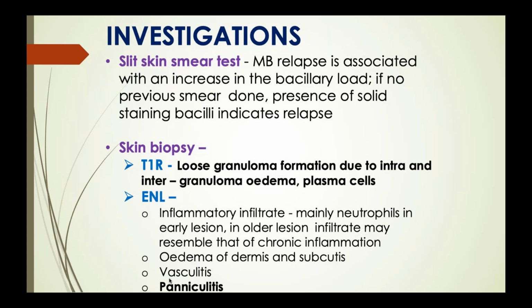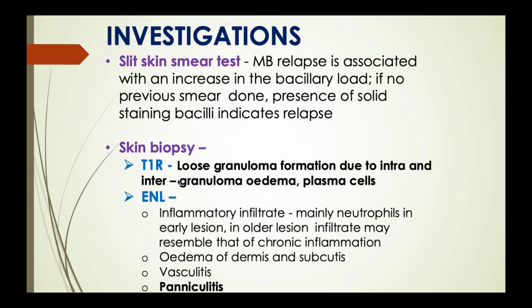Okay. When you take a biopsy in type 1 reaction, what do you see? In type 1 reaction in leprosy, you see granuloma, Langerhans cells and collection of epithelioid cells and lymphocytes. In case of borderline tuberculoid leprosy without any reaction, that is the picture.